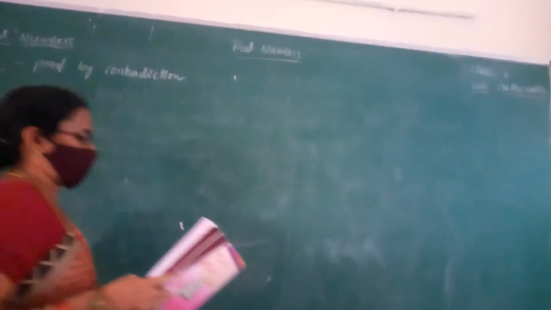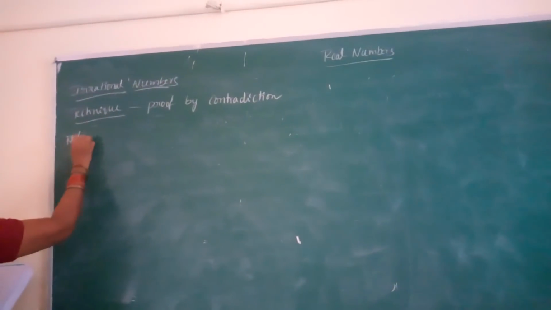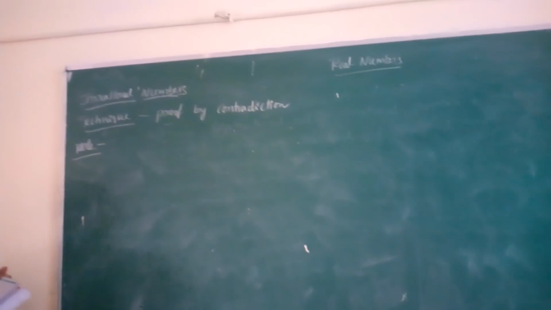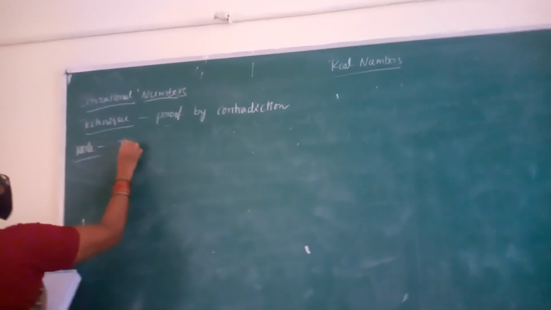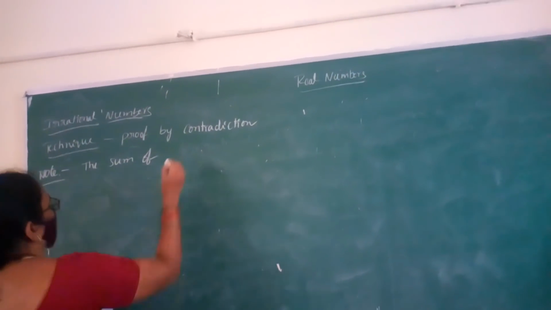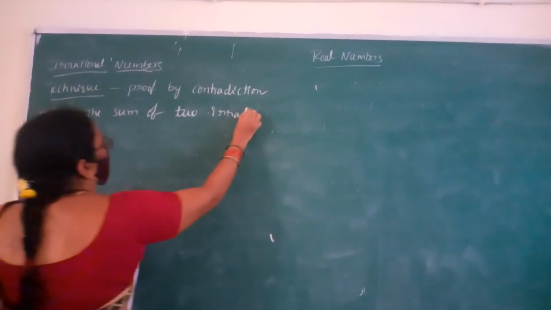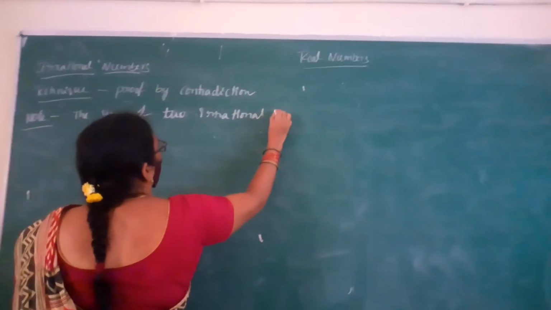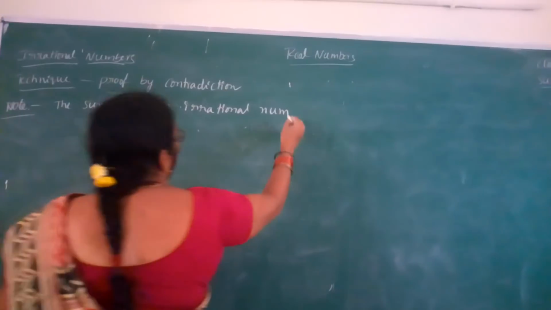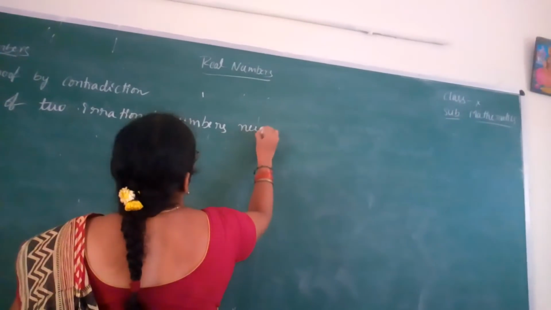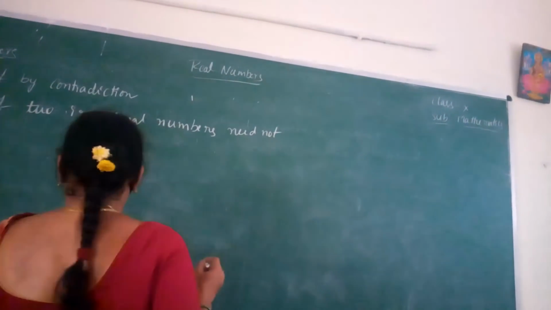Note down. Note: The sum of two irrational numbers need not be irrational.